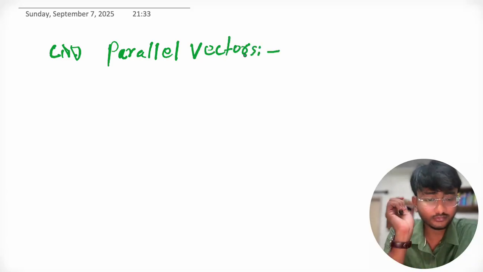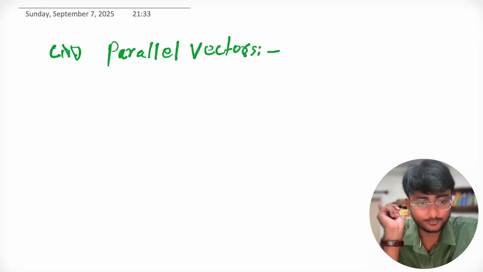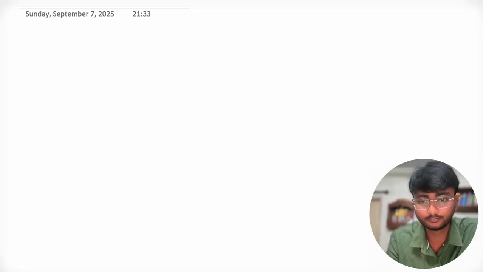What is parallel vectors? Parallel vectors are those which have the same direction. Now let's take this example.